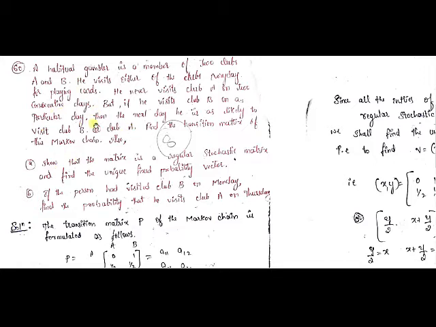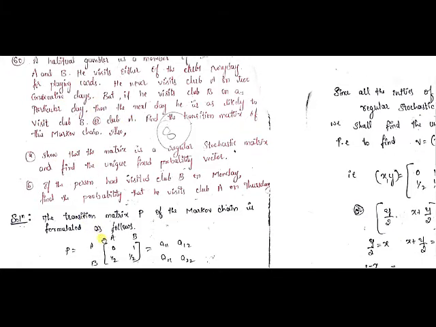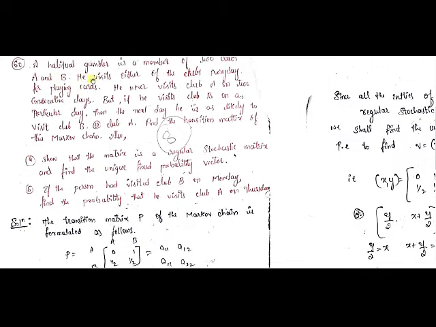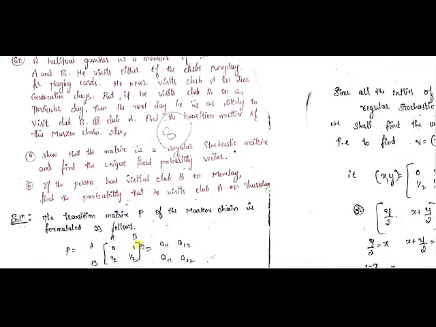Now for this given data, you have to find the transition matrix. Transition matrix is nothing but a stochastic matrix only. It is again called the transition matrix. So you have to construct the stochastic matrix. Here I have constructed it. To construct the stochastic matrix, the transition matrix I have denoted with P. P is equal to, here you just write A, B, A, B. This A, B is denoting the clubs taken in the problem, the two clubs A and B. So those clubs A and B we have taken column wise and row wise.